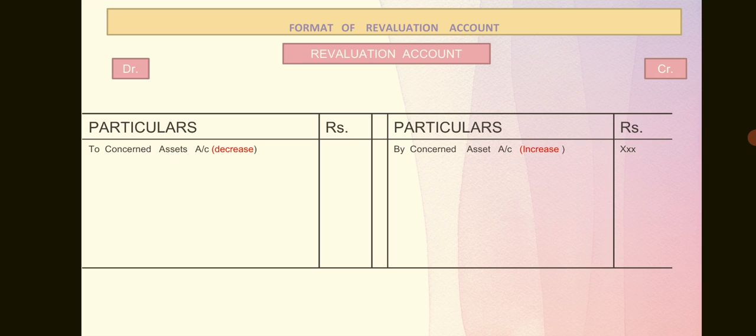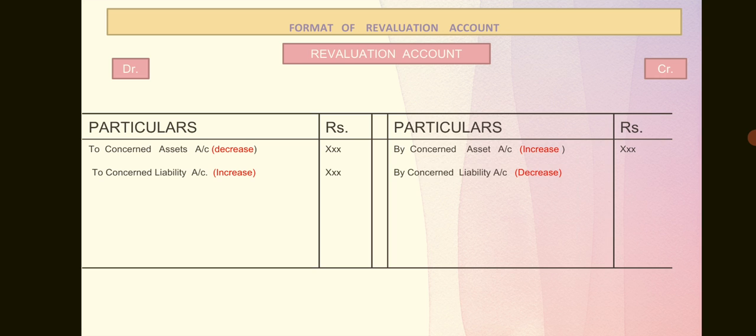Opposite of that, decrease in asset must be debited. So to concerned asset account. Next is to concerned liability, which shows that there is an increase in liability, so it's a loss, so it is debited.